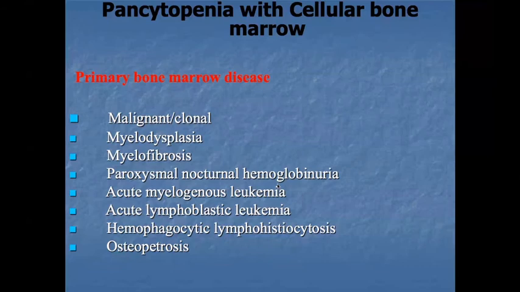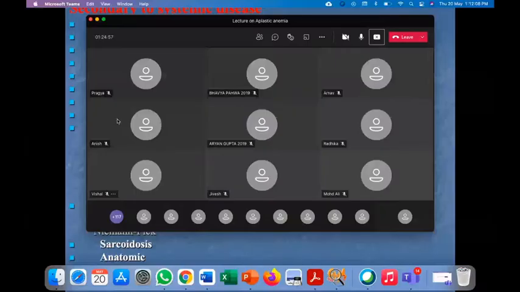There are only a few slides remaining. How do we evaluate a patient of aplastic anemia? First of all, we should do a complete blood cell count and differential count, and define the severity of aplastic anemia. On morphology, define the abnormal cells.